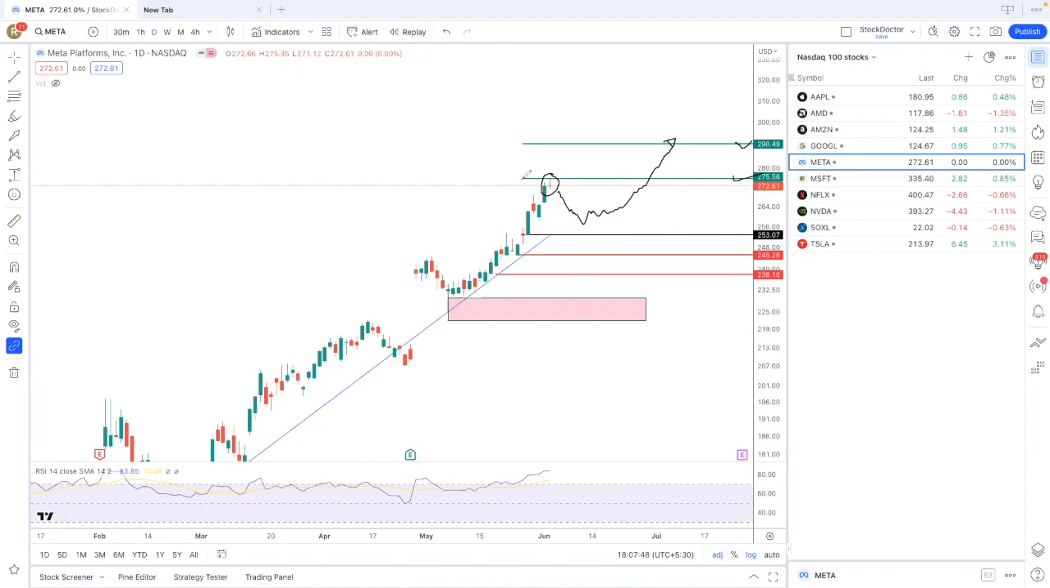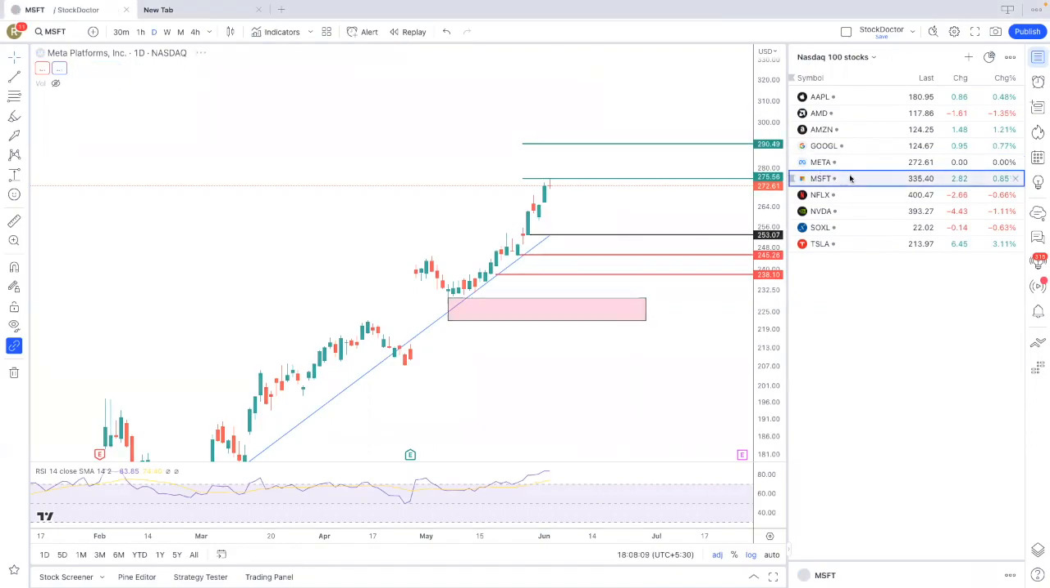The second scenario would be, if on Monday it starts trading above 275 and continuously stays above it, then it can go towards 290 also. When there is a downside, if it starts trading below 250, then 245 and 238 are the downside targets.